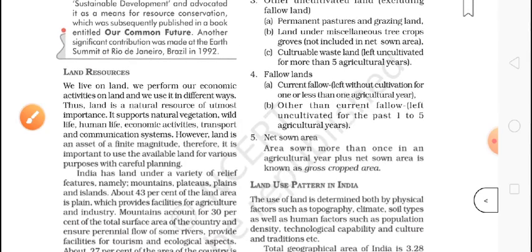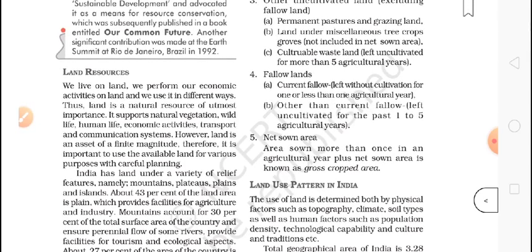Now fallow land. Current fallow means left without cultivation for one or less than one agricultural year. India doesn't get this kind of land actually. If any land is left uncultivated for more than 1 year, that is called other than current fallow, left uncultivated for the past 1 to 5 agricultural years.